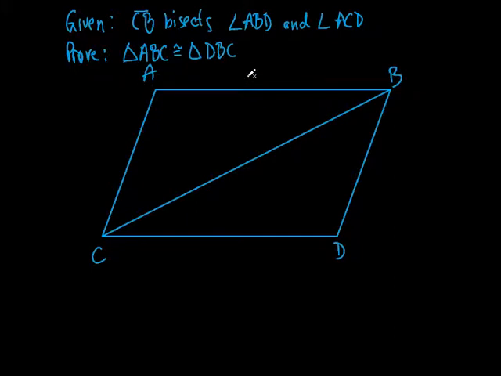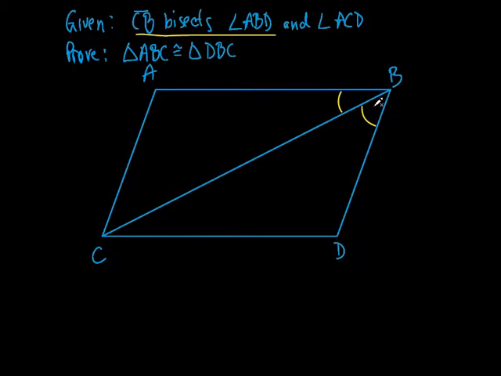All we're going to have to do is just mark the picture and then tell me why these triangles are congruent. That's it. So let's see what they tell you first. It says CB bisects angle ABD. Well, what is CB? CB is this one, right? It bisects angle ABD. Where's ABD? That's this big top right angle, this big angle B right here. Everybody see that? What does that mean to bisect something? It doesn't just go through. It goes through and it splits it into two equal parts. So that means that that angle is equal to that angle. When it says CB bisects angle ABD, it means it splits that angle into two equal angles.